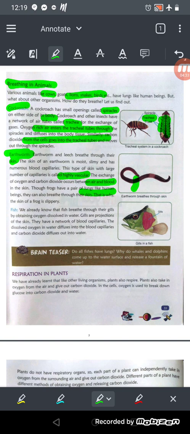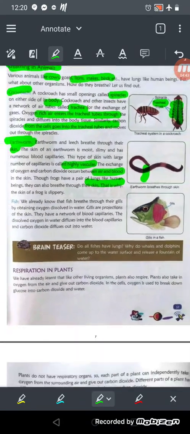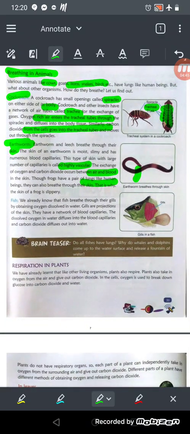That's why their skins are very moist and slippery, okay? And they have a large number of blood capillaries. That's why they are called a highly vascular body, okay? And the exchange of oxygen and carbon dioxide occurs between what? Between the air and blood in the skin.